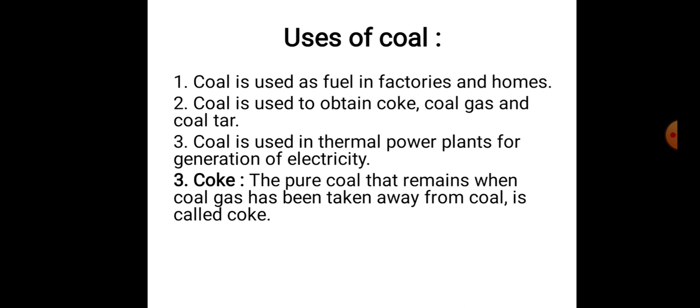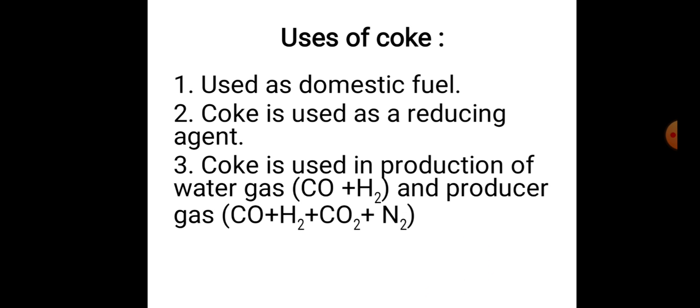So, carbon has three non-crystalline or amorphous forms, and they are coal, charcoal, and coke. Uses of coke. Used as domestic fuel. Coke is used as a reducing agent. Coke is used in production of water gas and producer gas. You will come to know about water gas and producer gas as you study in higher classes.